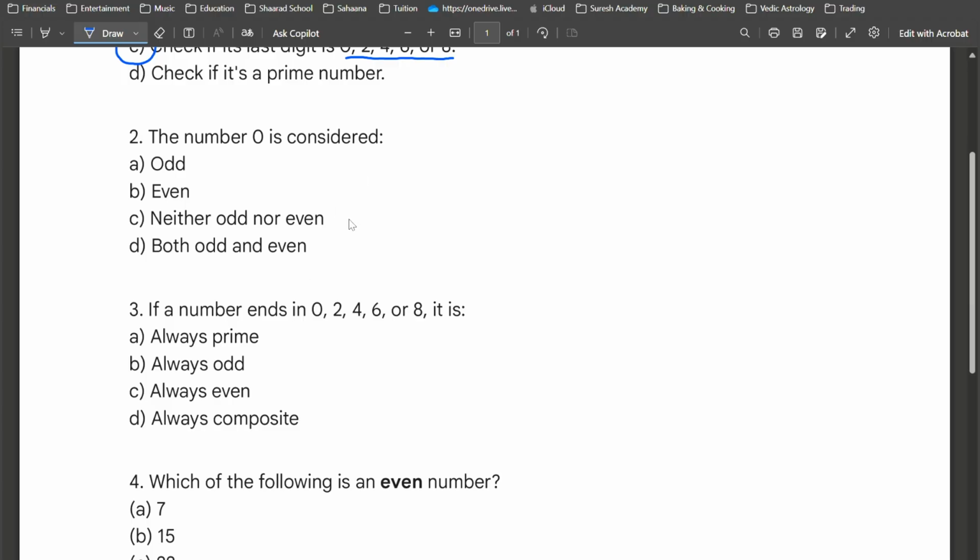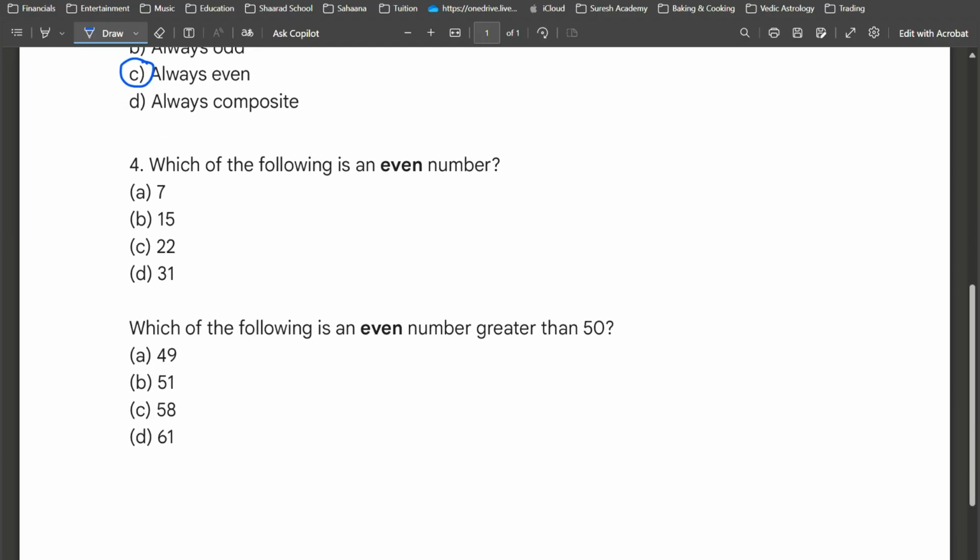Okay, the number 0 is considered odd, even, neither odd nor even, or both odd and even? It is considered even. The number 0 is considered even. If a number ends in 0, 2, 4, 6 or 8, remember, these are all even numbers. Another reason I can say this is that even numbers are multiples of 2. This is 2 times 1, 2 times 2, 2 times 3, 2 times 4, and any other number that is a multiple of 2 is definitely an even number.